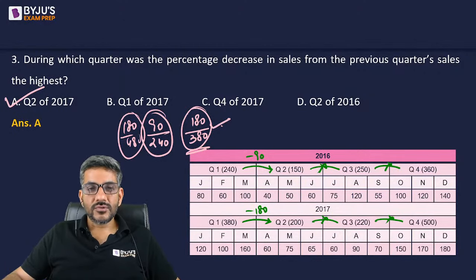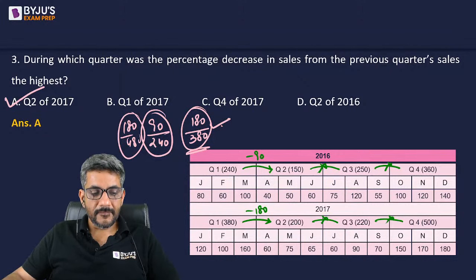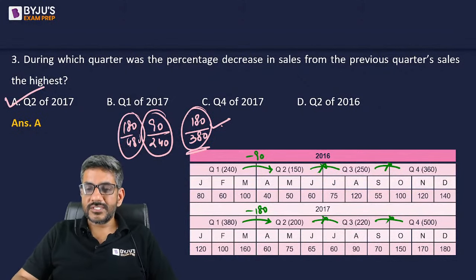I'm sure it is understood to all of you. There is no doubt about it. That was question number 3. No problems here, no issues here. I'll move ahead from here now from question number 3 to question number 4.